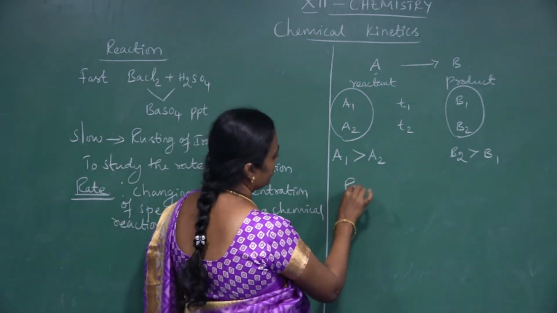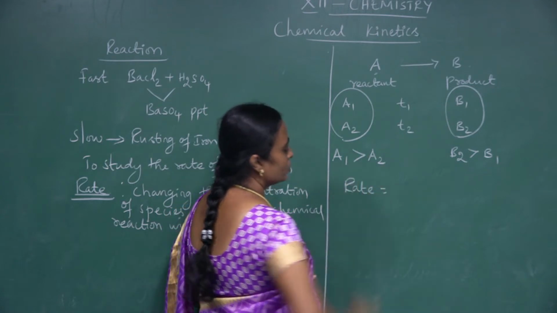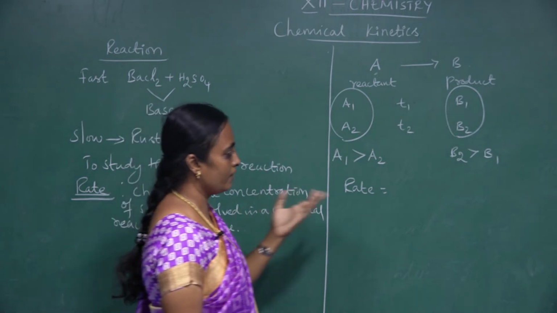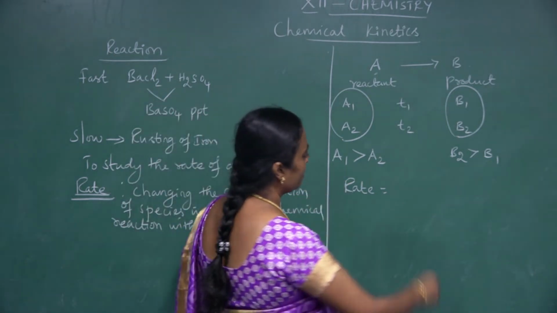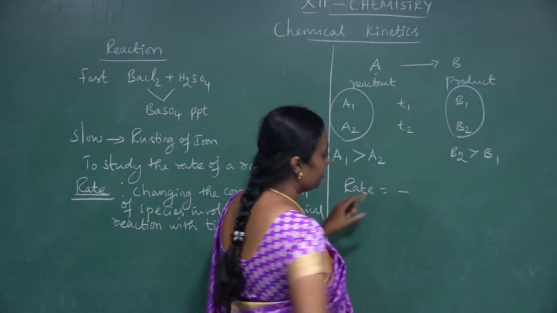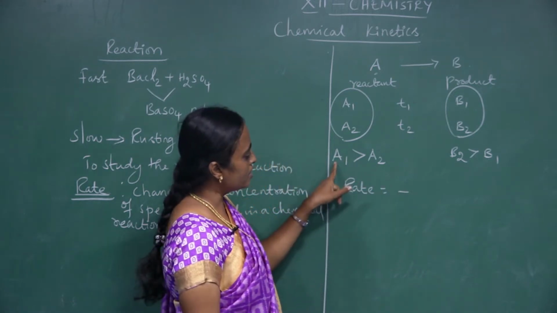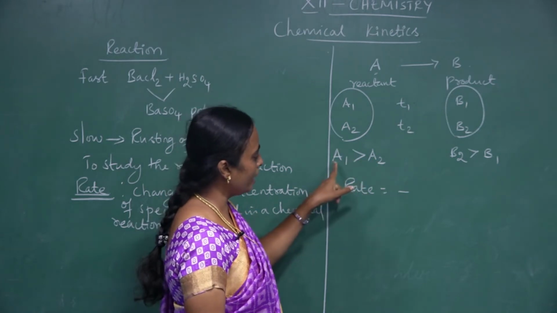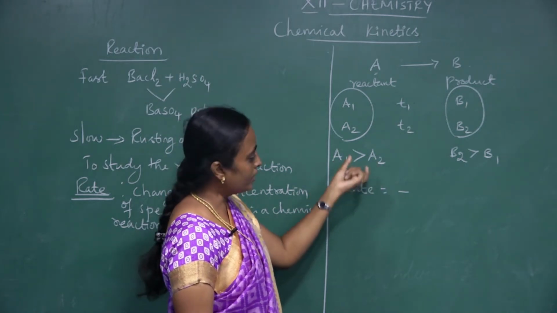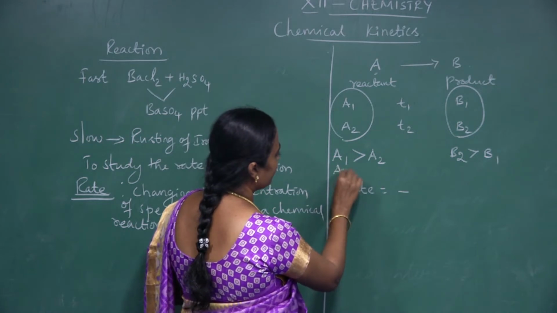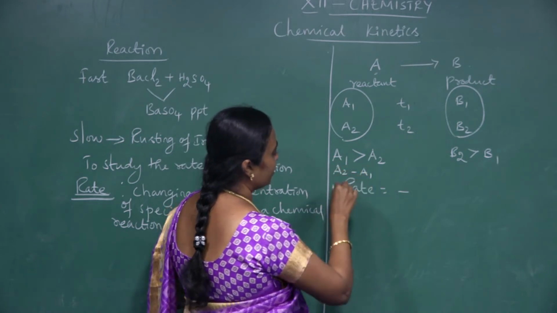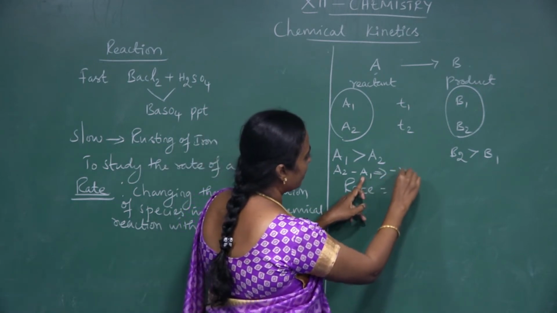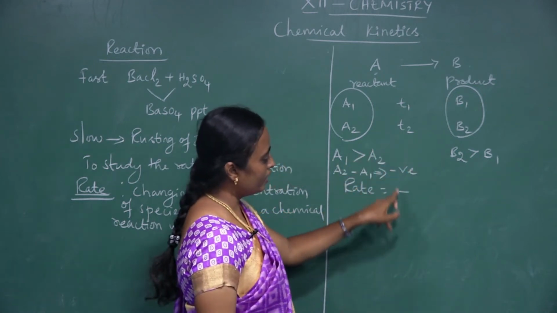So by applying this, how can I write the rate of the reaction? Rate can be written in terms of a reactant or in terms of a product. Suppose I am writing in terms of a reactant, I give a negative sign. What does it mean? The negative sign means the concentration of the reactant decreases. If I am taking this value, A1 should be greater than A2. What is the difference between these? That is A2 minus A1, which should be a negative value. That negative I have shown here.